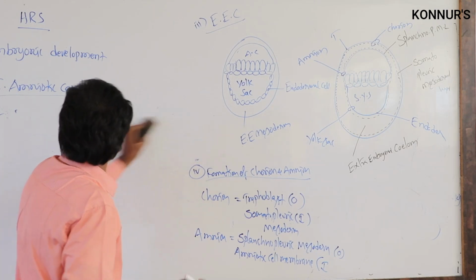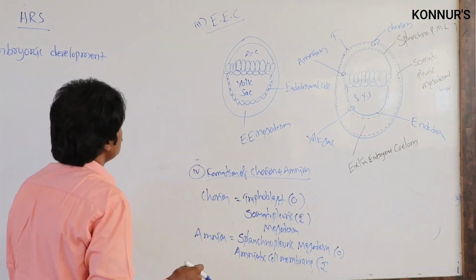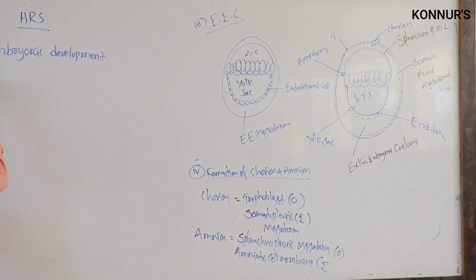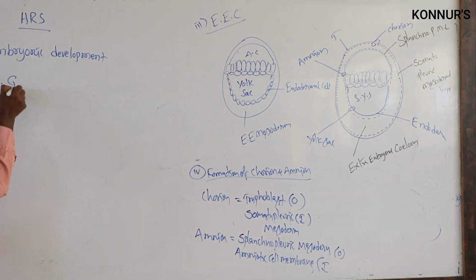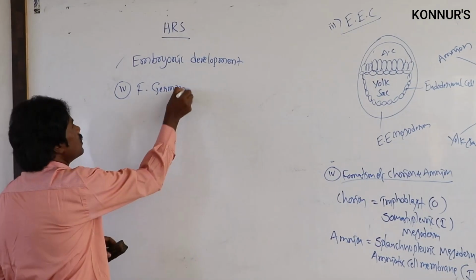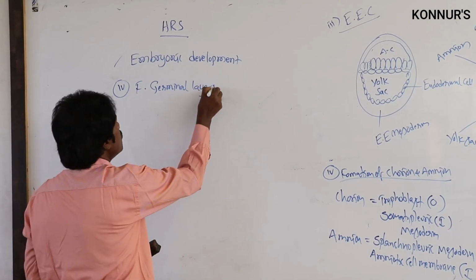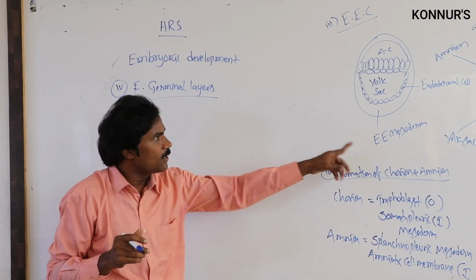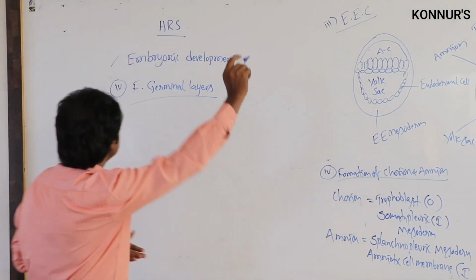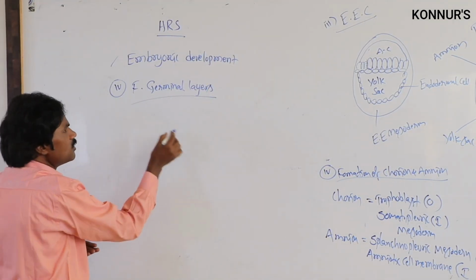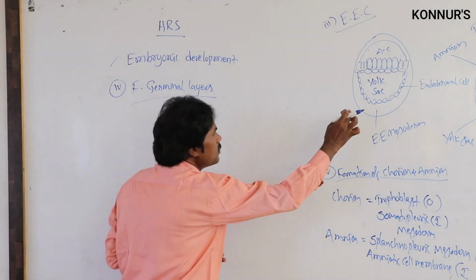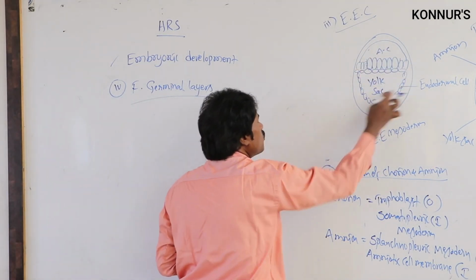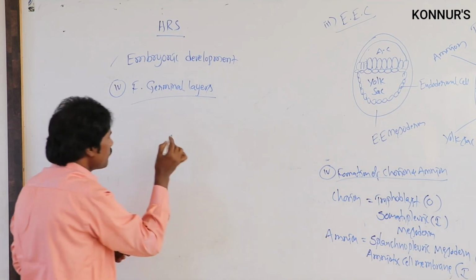Normally there are 3 germinal layers. Then the fourth is the formation of the germinal layers. In this particular area, how are the germinal layers formed? In this one, we can observe only this particular part, which can extend.